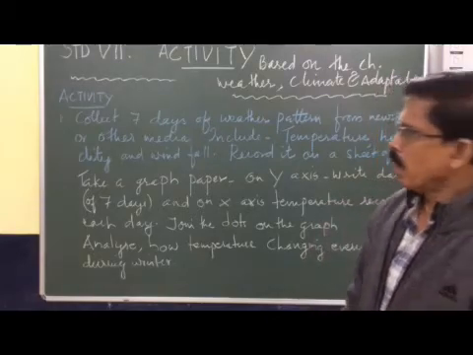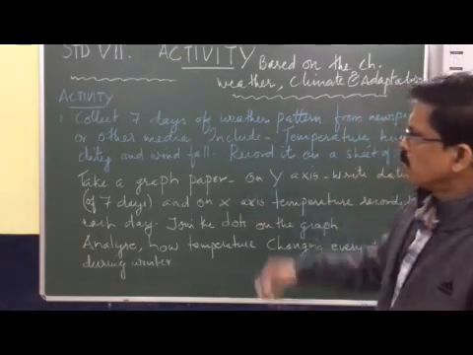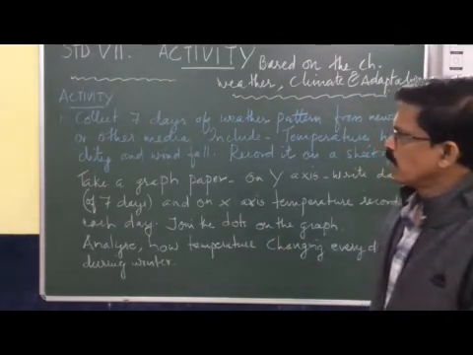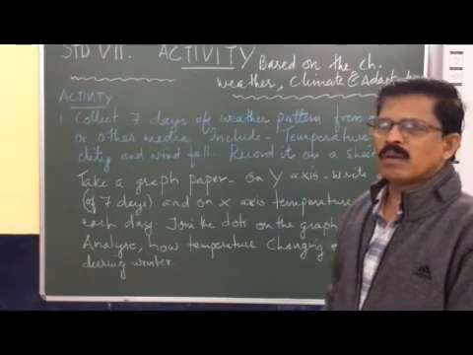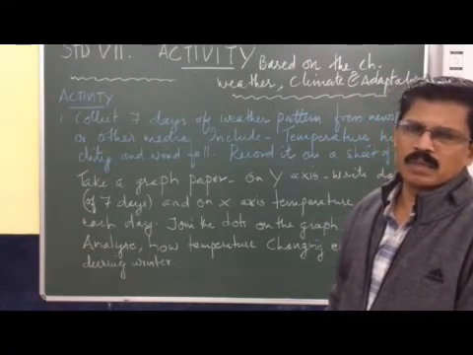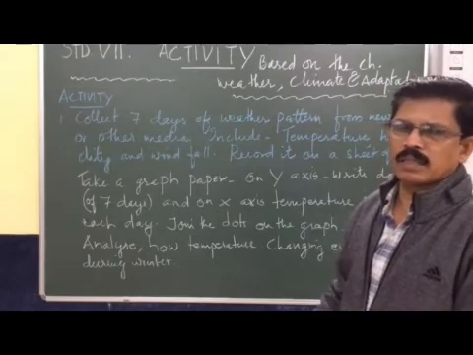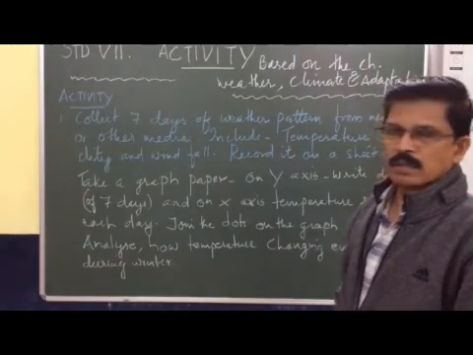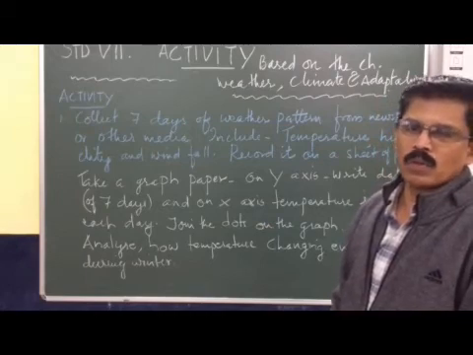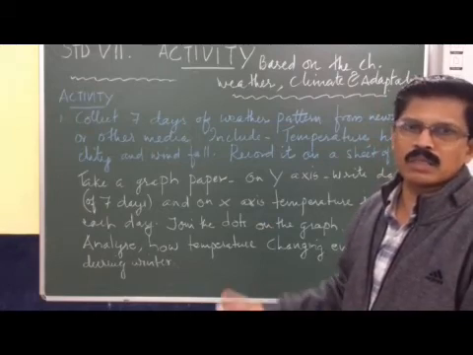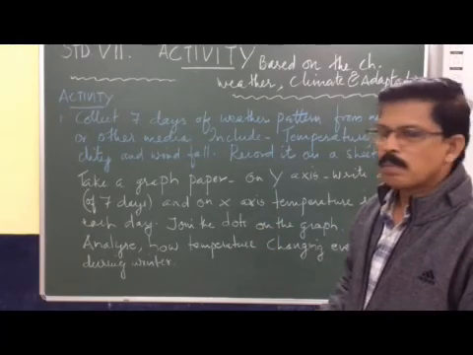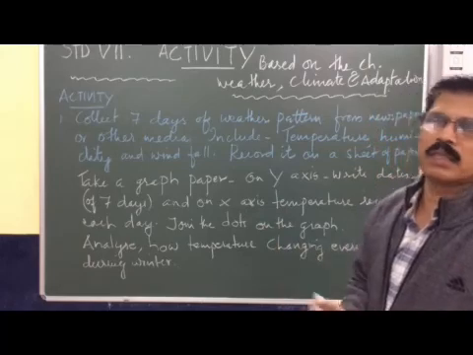Okay. Now, along with the temperature, we can note down the humidity. Humidity is the rate of water vapor present in the atmosphere. That also we can collect, and also we can see how much the wind blows. That also can be recorded on the sheet of paper. But when you draw the graph, you need to only indicate the temperature.